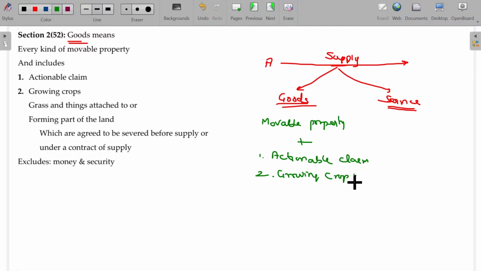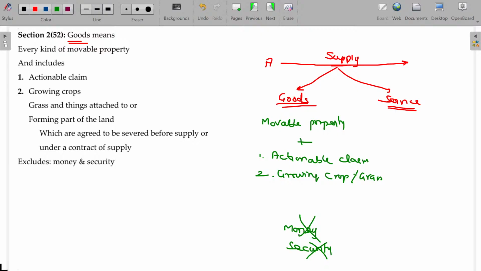But here we have conditions: growing crops and grass. Now, what will not be includable? Money and security will not be includable. Money and security will not be falling under goods.